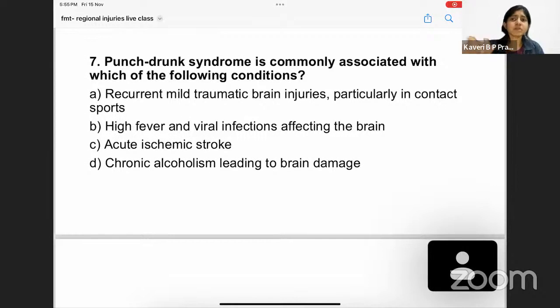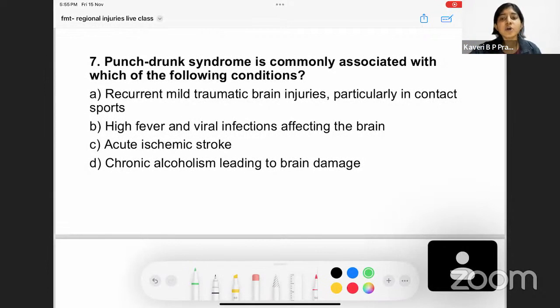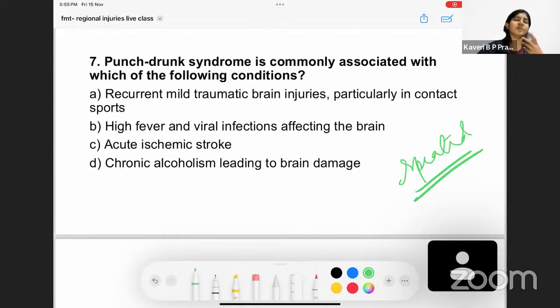Okay. So we discussed punch drunk syndrome. What we discussed is that it is seen in those areas where there are repeated impacts occurring. For example, when a person plays football, a lot of times the ball can come and injure the head. So when there is repeated action over a period, after a gradual period, there could be punch drunk syndrome. What are the options?